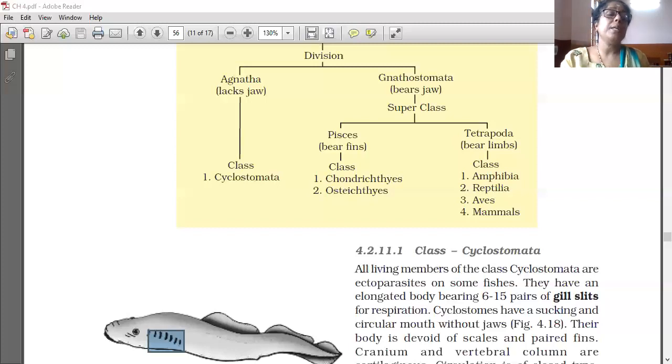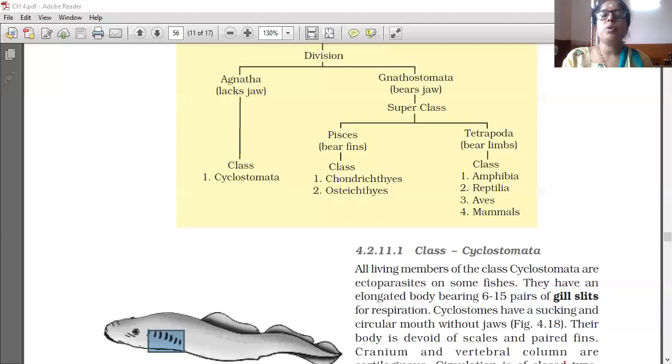Dioecious, with external fertilization. Development is indirect. Worm-like cylindrical body formed of anterior proboscis, collar, and trunk.